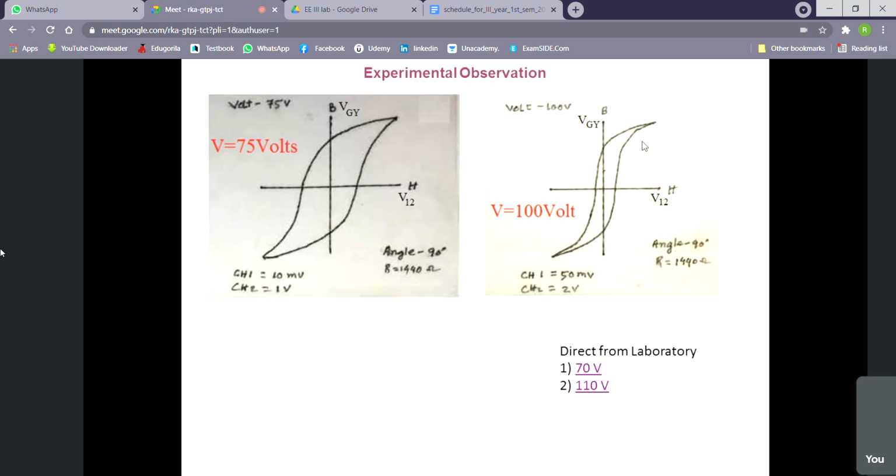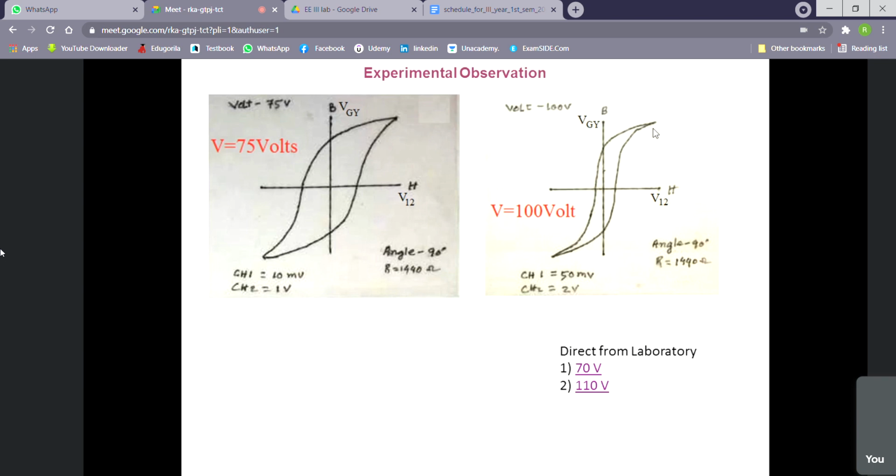So actually it is larger, but to accommodate it within the screen, the scale has been made higher, so that we can make the hysteresis loop smaller and fit it within the oscilloscope screen. In your data, this scale is not available, but you can explain why for 100 volt you are getting a thinner hysteresis loop, and what the actual case is. You must explain that one.